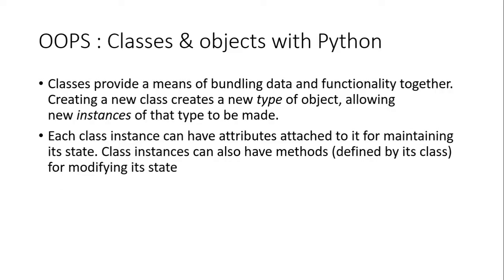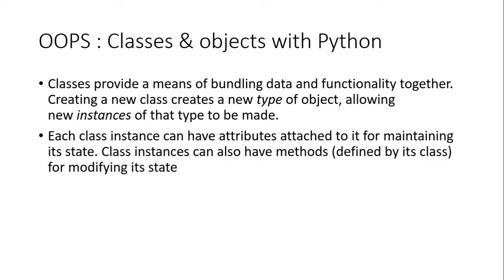So basically Python classes provide a means of bundling data and functionality together. You know what is class in procedural language in C. We have structure, and then structure has been further enhanced in C++, and we called it class. And then we have class object, which is the instance of the whole class. So through object we can actually access the whole class, and class can be a combination of many things. Inside the class we can have methods, we can have data.